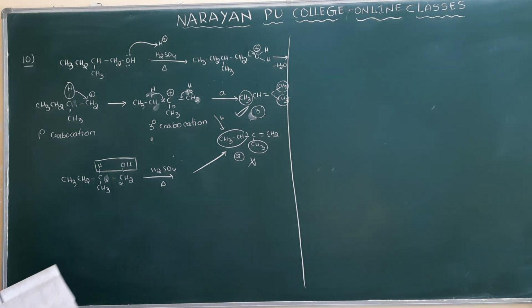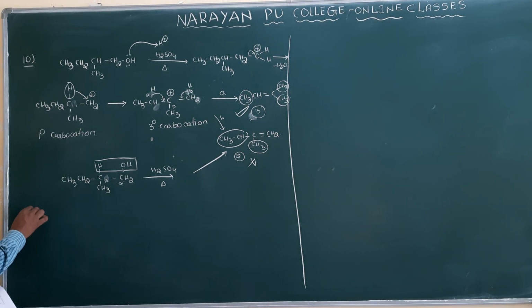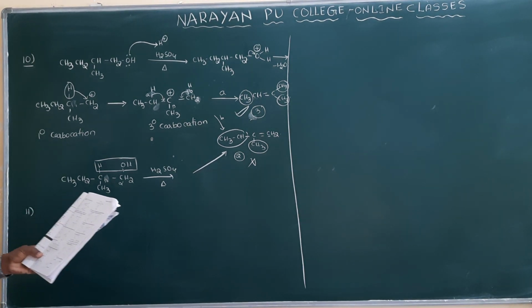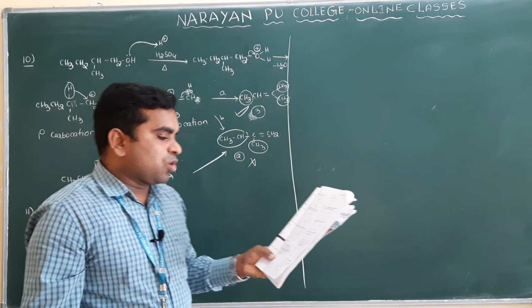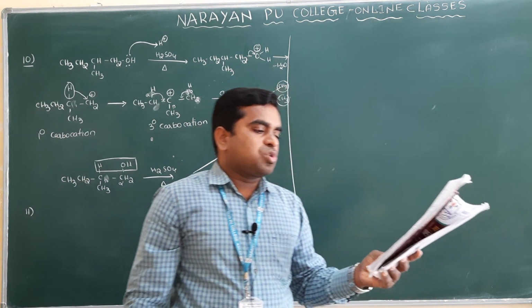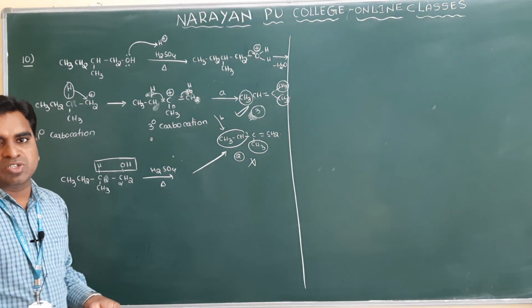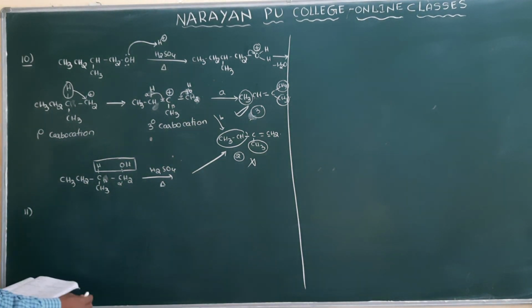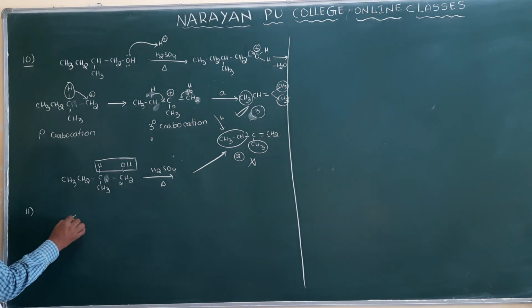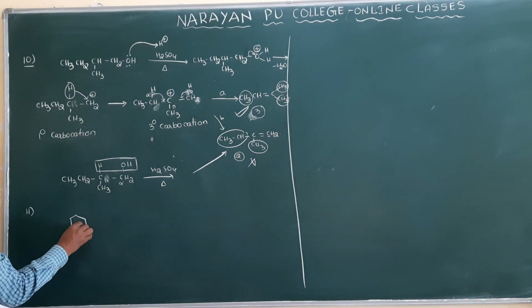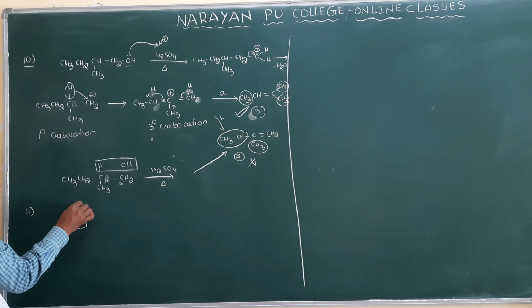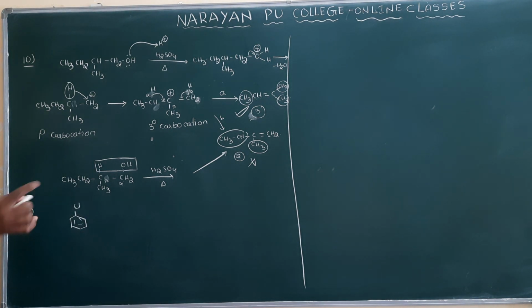See question number 11. Which of the following compounds will undergo nucleophilic substitution reaction? Clear, ma? The first option they have given here is chlorobenzene. Nucleophilic substitution reaction means chlorine should be replaced by a nucleophile.